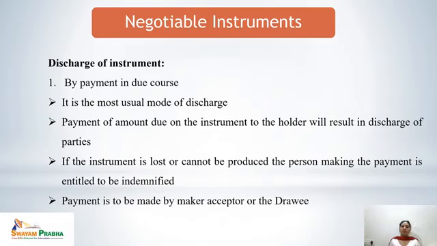If the instrument is lost and cannot be produced, the person making the payment is entitled to be indemnified. It means if someone has made the payment on behalf of another, in case of loss of the instrument, the person who has made the payment must be indemnified for that payment. Next, payment is to be made by the maker or acceptor or the drawee.